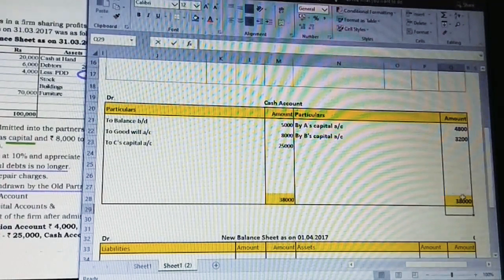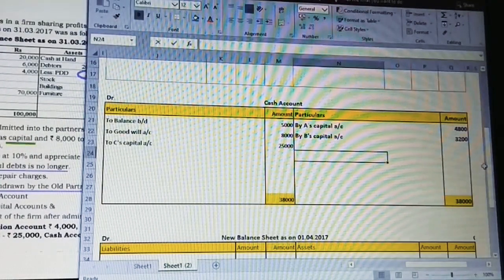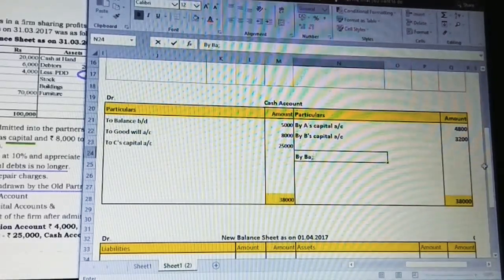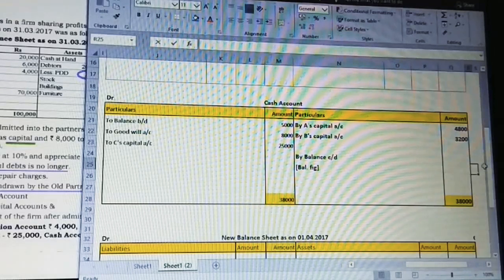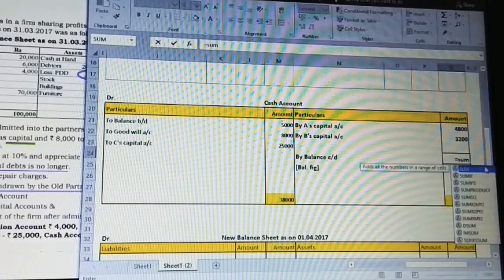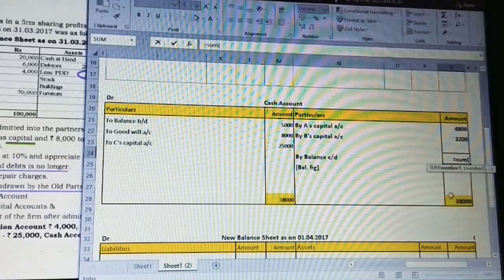Now from 38,000 we have to find the closing balance, balance carried down, in brackets the balancing figure. I'm going to find the value: the closing balance using the total 38,000 minus 4,800 minus 3,200.